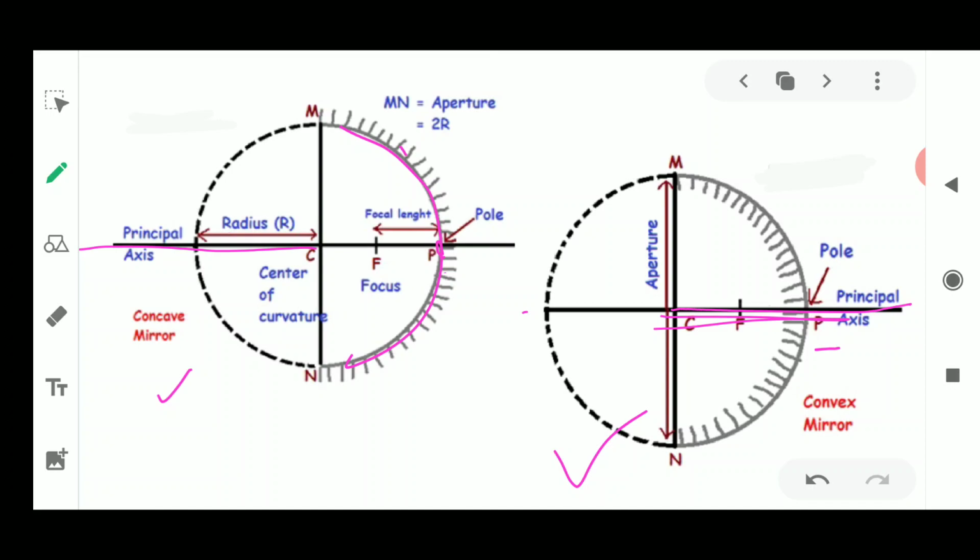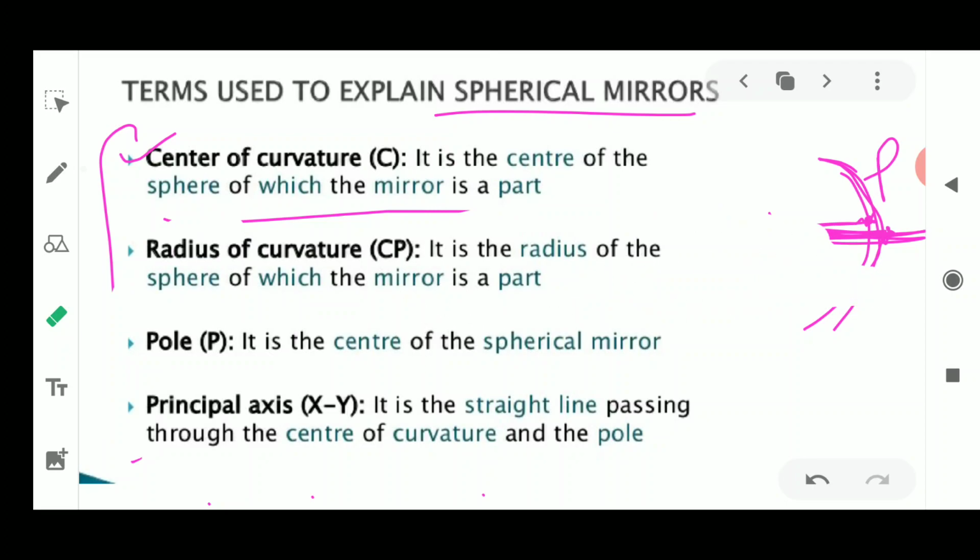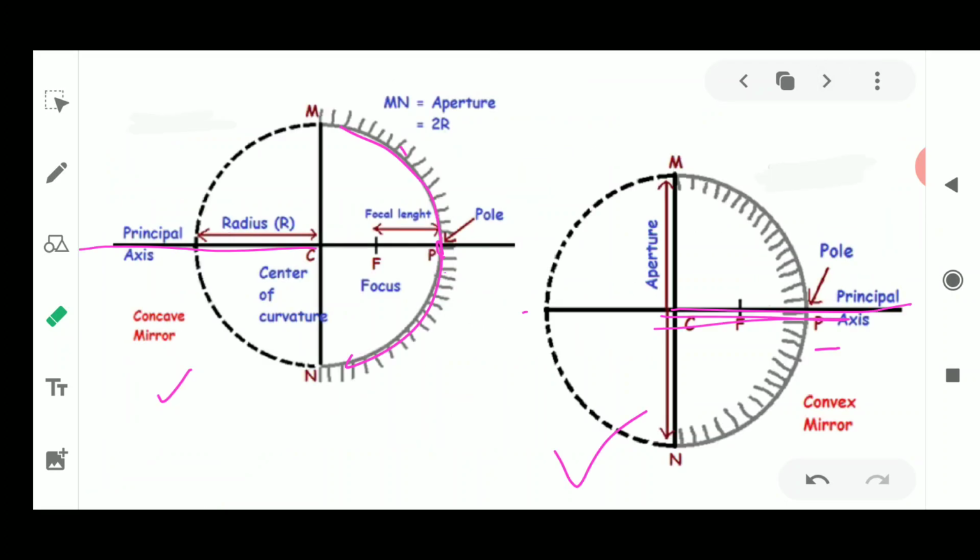You could extend this line so that while drawing the ray diagram, it will be easier for you to draw these diagrams using the words utilized here. Now, we discussed the principal axis. We go on to the next slide, which shows these diagrams. One more thing: some more terms are still left to be discussed.